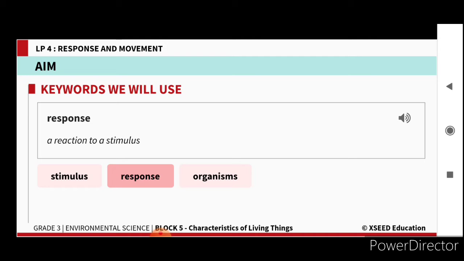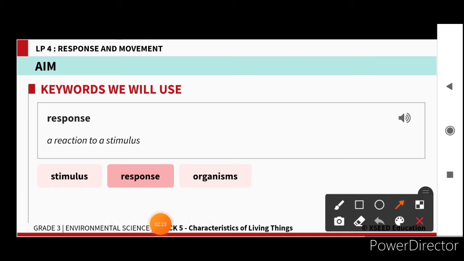The next word you are learning here is response. The meaning of response is a reaction to a stimulus. Whenever any action is done, whatever answer the living organisms give for that action is called response.